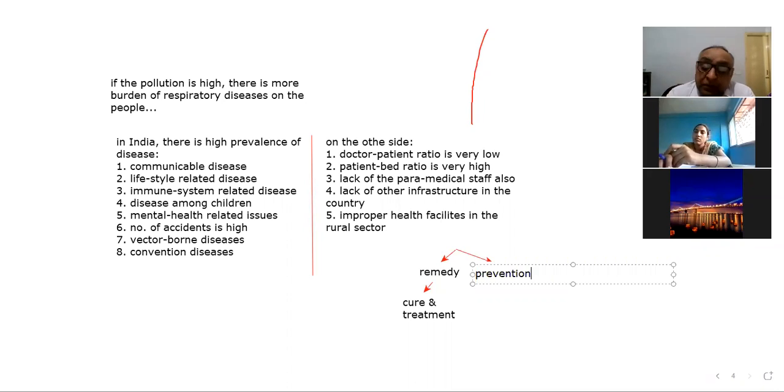So we can say, to focus on the health sector and keep the people healthy, there are two important strategies. One strategy is to prevent them from falling ill as far as possible. And the second strategy is proper care of those who fall ill. So prevention is better than cure.